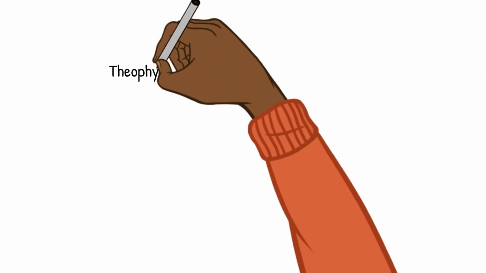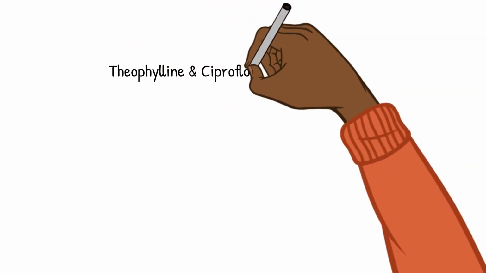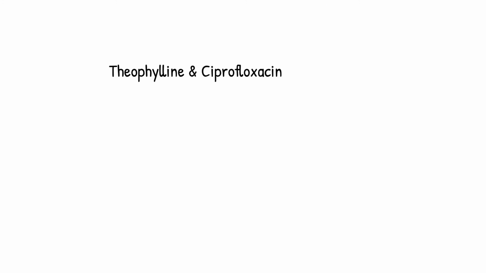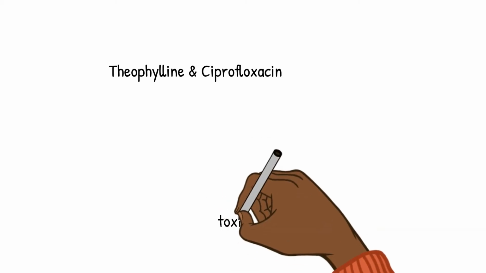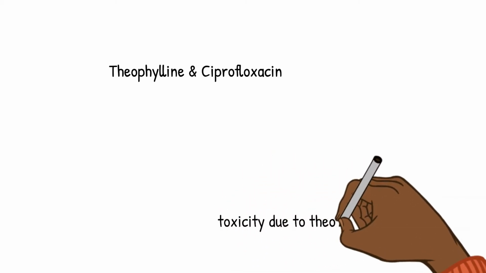Let's see this with an example of theophylline and ciprofloxacin. Ciprofloxacin here is an enzyme inhibitor. Ciprofloxacin thus would inhibit the metabolism of theophylline, resulting in theophylline toxicity. The patient can present with seizures here. So, due to enzyme inhibition, basically there is an exaggerated therapeutic response or toxicity.